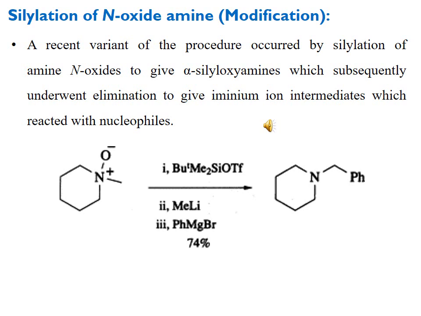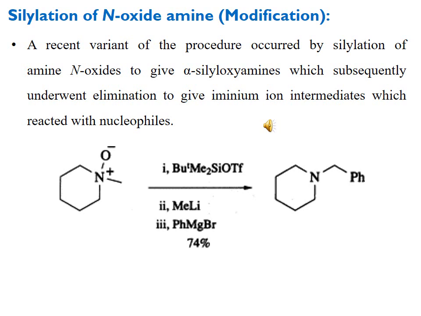Here in this case the nucleophile is the phenyl magnesium halide, and so first is the reaction with methyl lithium, and then second is the phenyl magnesium halide, and here you can see the attachment of the phenyl group at the alpha carbon of nitrogen. In this reactant N-oxide there was an alpha carbon, and now this alpha carbon is nucleophilically attacked by phenyl from this Grignard reagent, and we got the product.